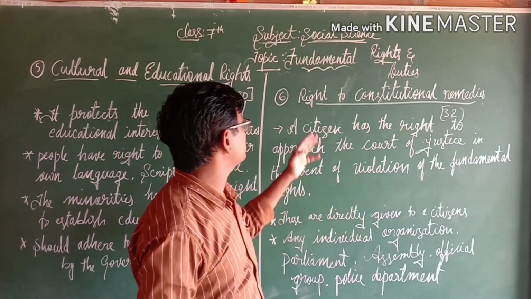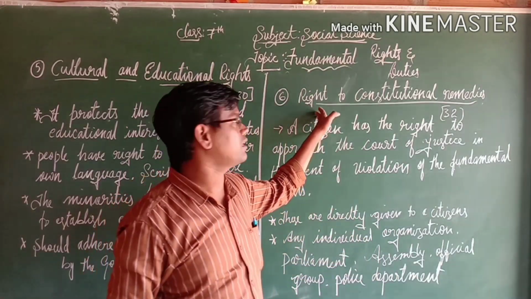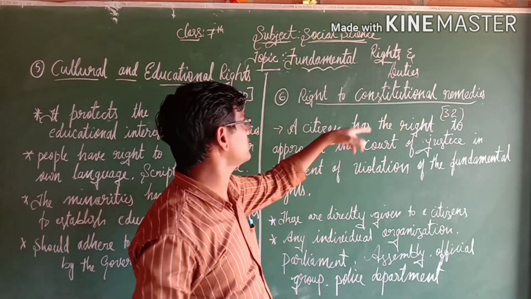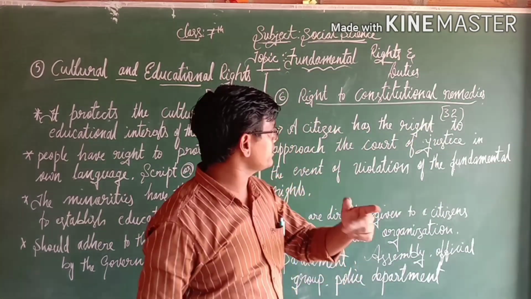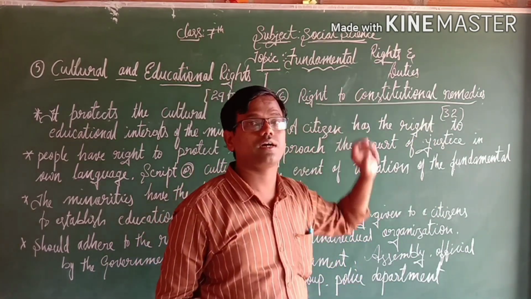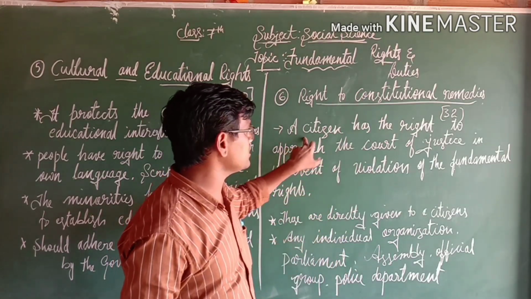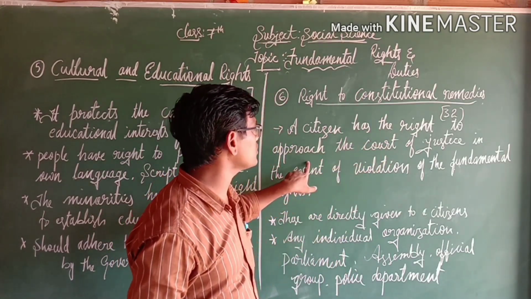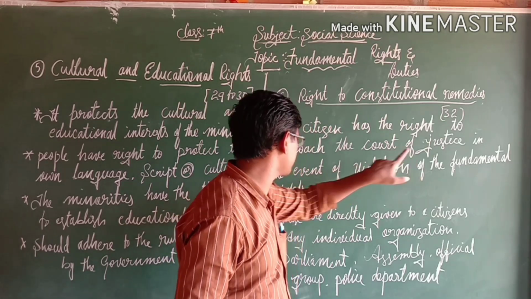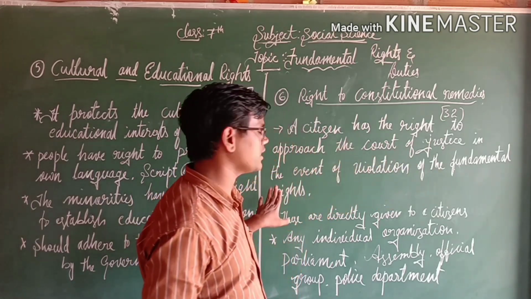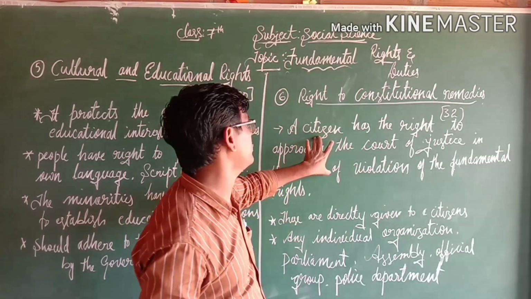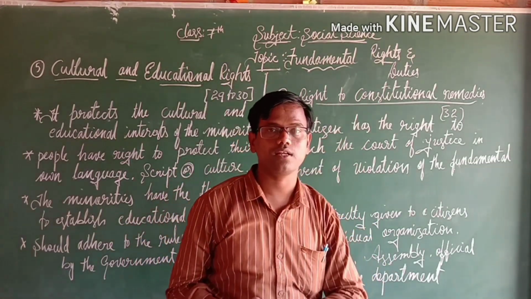So let us discuss the last fundamental right of our Indian Constitution, the right to constitutional remedies. What is the meaning of right to constitutional remedies? A citizen has the right to approach the court of justice in the event of violation of the fundamental rights. This is known as the right to constitutional remedies.